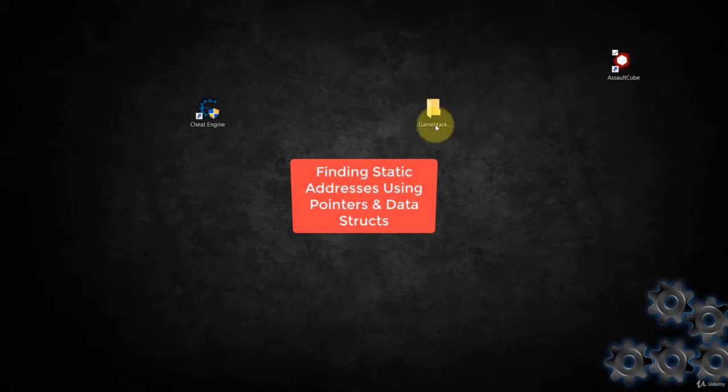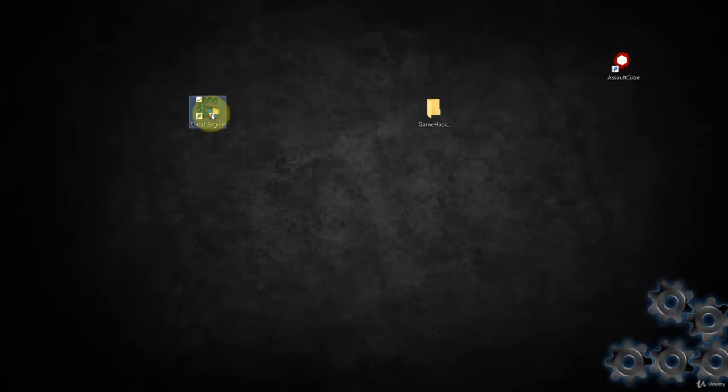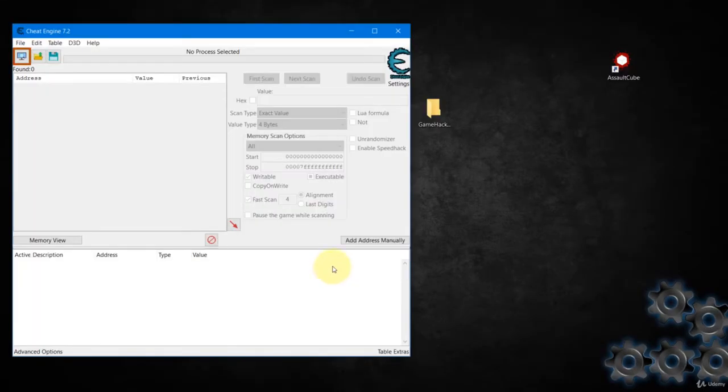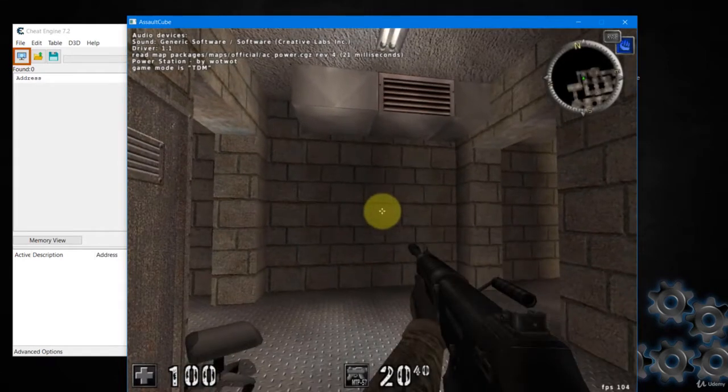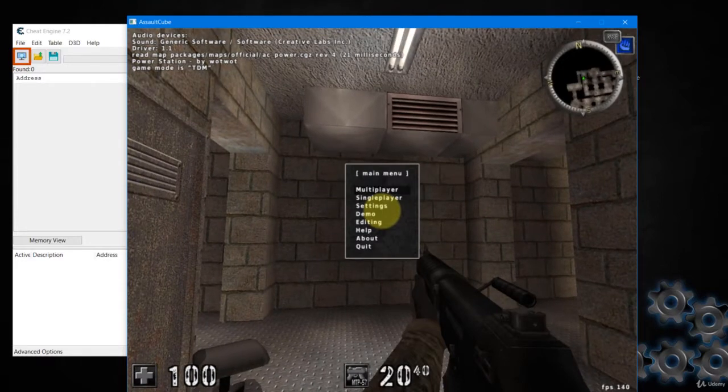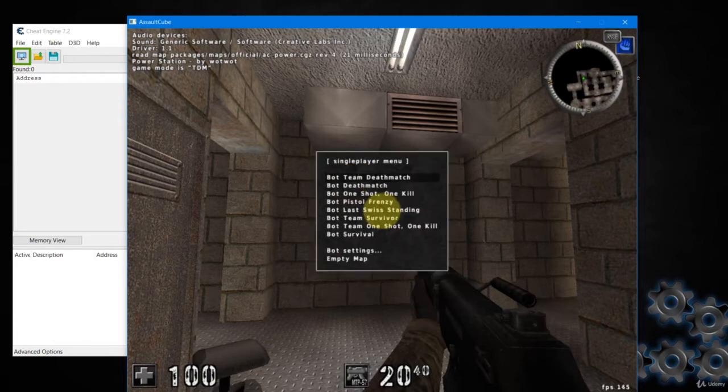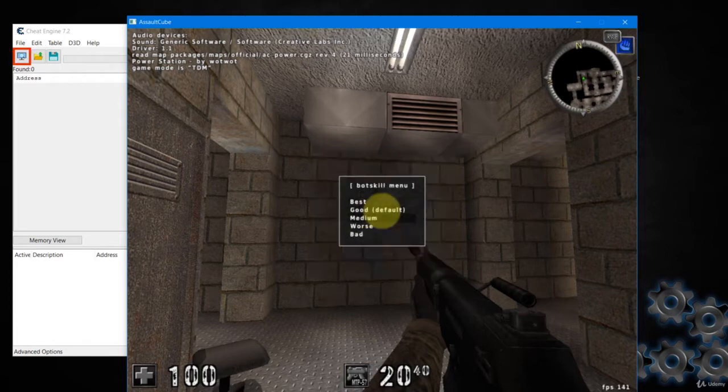Hello and welcome back. In this lesson, I'm going to show you how to find the static addresses using pointers. So let's launch our game. We are going to make use of our knowledge of pointers to find the static addresses. First, we set our game.